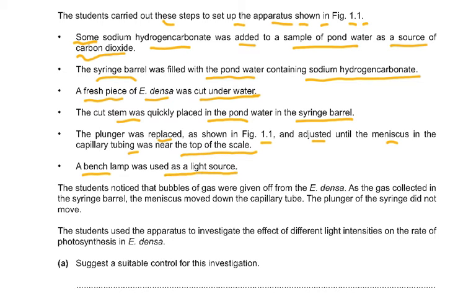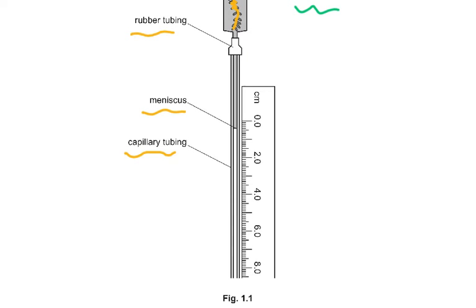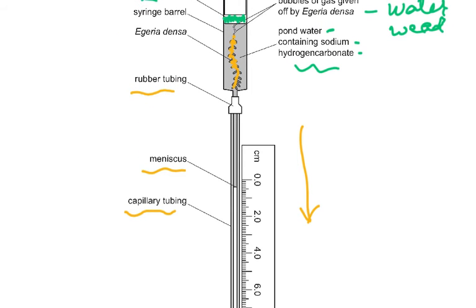A bench lamp was used as a light source. The student noticed that bubbles of gas were given off from the E. densa. As the gas collected in the syringe barrel, the meniscus moved down the capillary tube. Why? Because as oxygen is collecting here on the top, as more and more oxygen is going to collect here, then this meniscus, this fluid, is going to move downwards. So the meniscus was here first, so probably moved down here. So it has moved 2 centimeters.